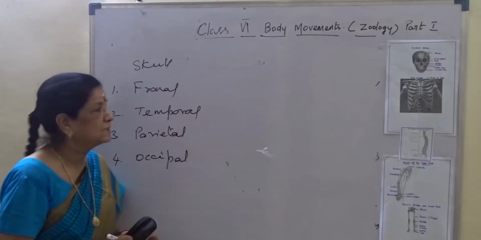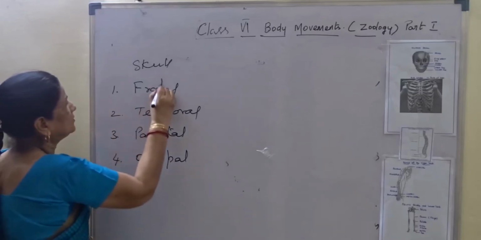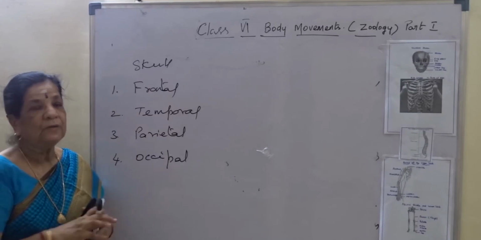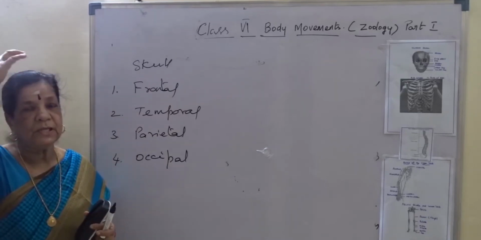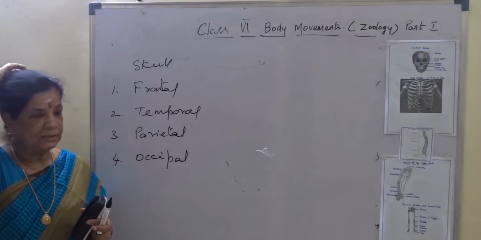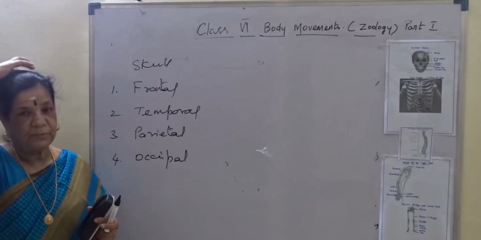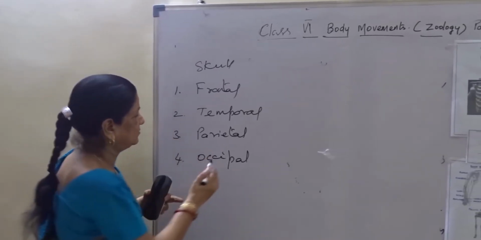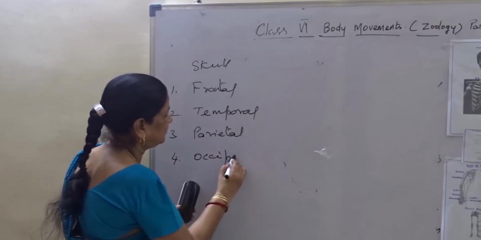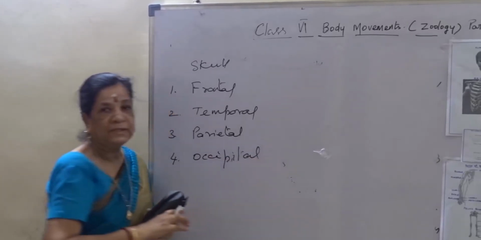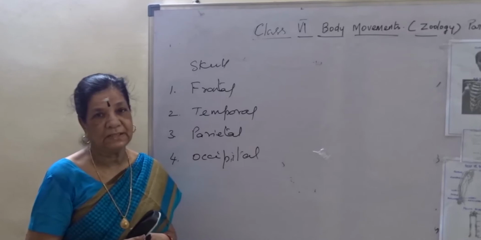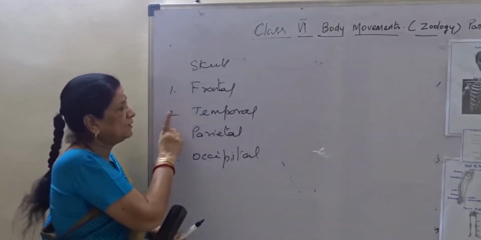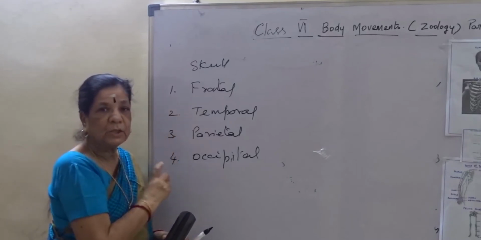There are 4 functional bones: frontal, temporal, parietal and occipital bones. Frontal will be the forehead portion, temporal and parietal at the top and lateral side of the skull, and occipital at the back of the skull. So the 4 bones of the functional area of the skull are frontal, temporal, parietal and occipital.